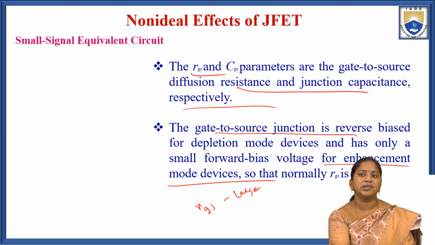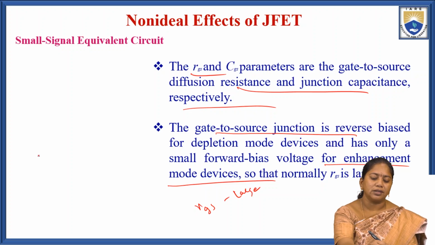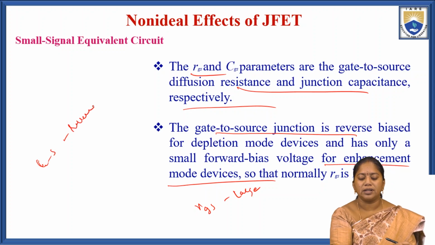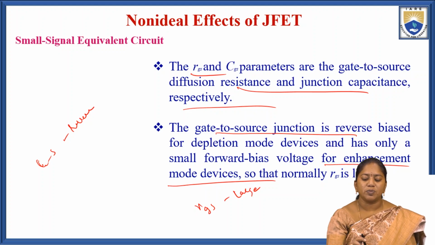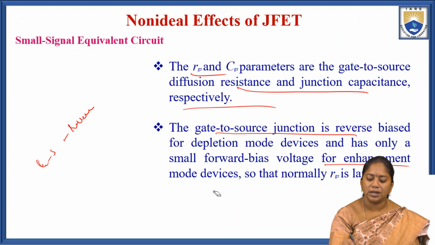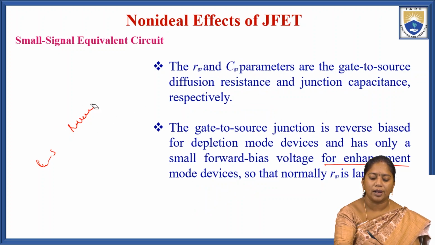The gate to source junction is reverse biased for the depletion mode devices and has only a small forward bias voltage for enhancement mode devices, so normally the RGS value will be large.